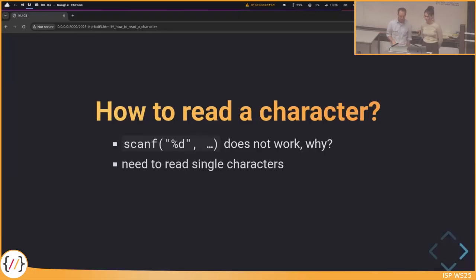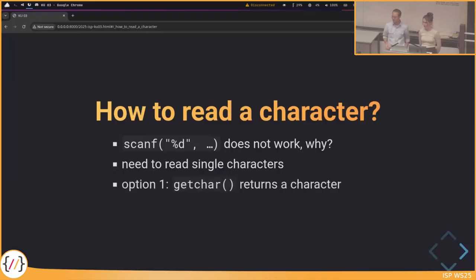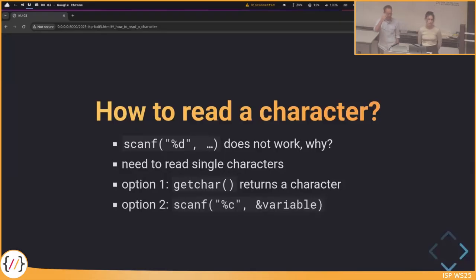Okay, so we need to read single characters, and we have seen two options, hopefully in the lecture. The first option is to use getchar. This is also a function like scanf or printf, and getchar returns a character, namely exactly the character that we typed into our program. And the second option, probably you're more familiar with that, is if you use scanf and then %c, because %c is the placeholder for a character. So from this, we know how to read in a character.